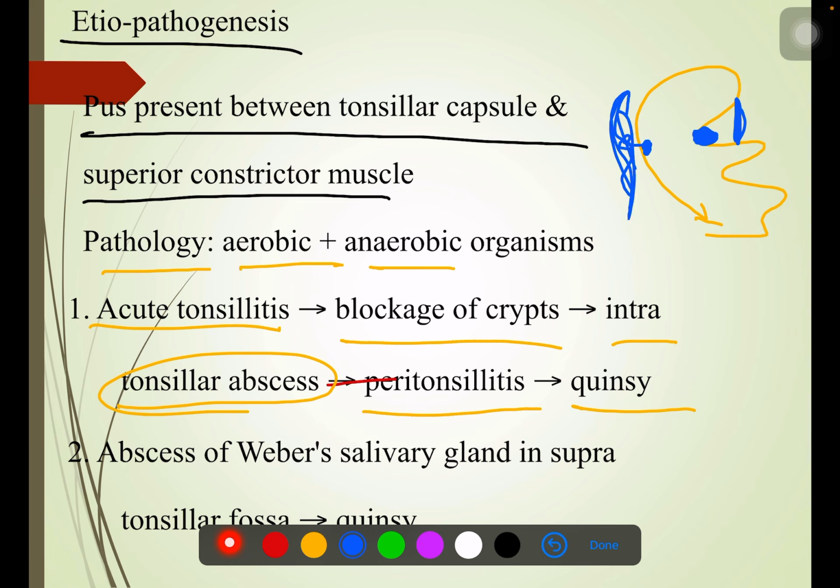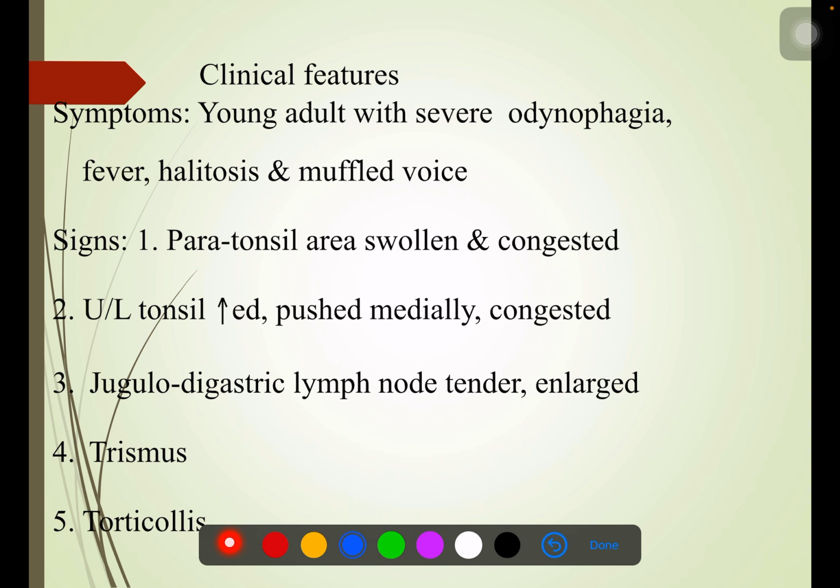One is acute catarrhal tonsillitis, where the tonsil is just red and reddish, it's not enlarged. The second one is acute follicular, and then you have acute membranous. There are different types of tonsillitis. We'll talk about that in the tonsillitis area. Whenever we talk about the tonsil, it is a component of your Waldeyer's ring along with your adenoids, lingual tonsil, and tubal tonsil. So whenever we talk about the clinical features, it's a young adult.